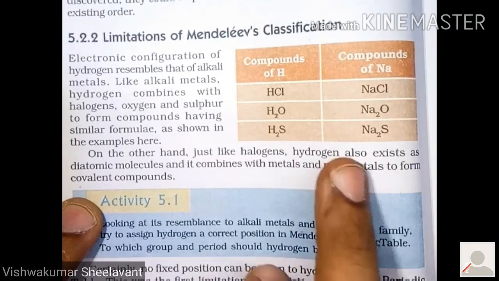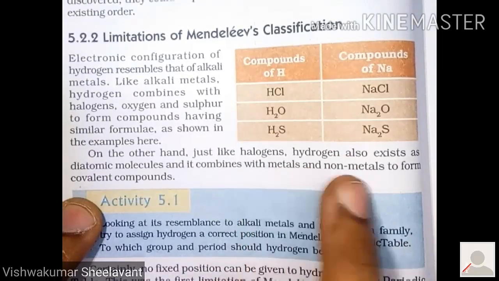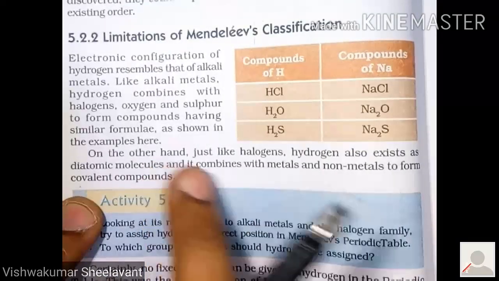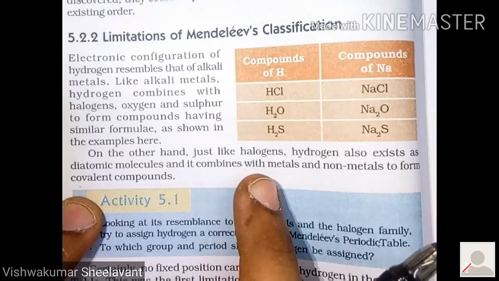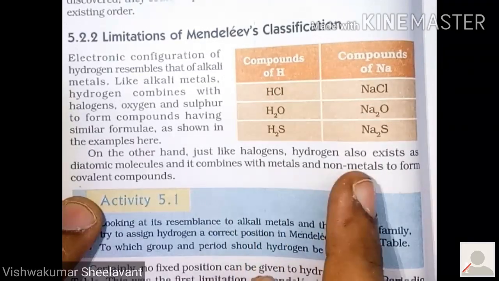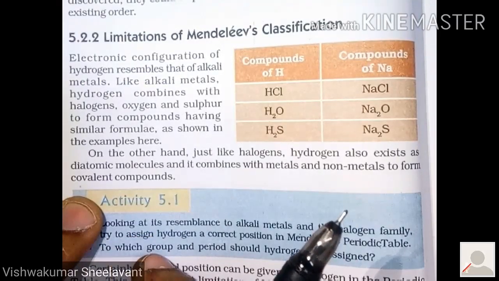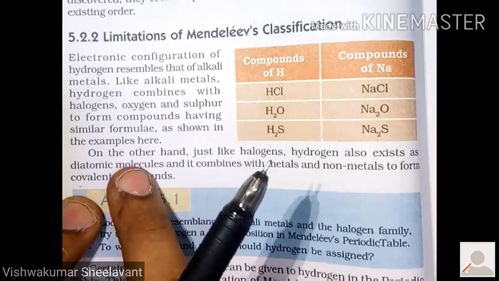As halogens form covalent compounds with metals and non-metals, hydrogen also forms covalent compounds when made to react with metals and non-metals. Along with that, halogens exist as diatomic molecules.